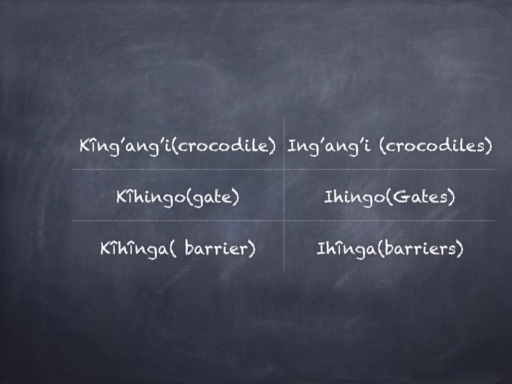Kehigo for singular, ihigo for plural. A barrier is known as kihega, while many barriers then become ihega. Kihega for singular, ihega for plural.